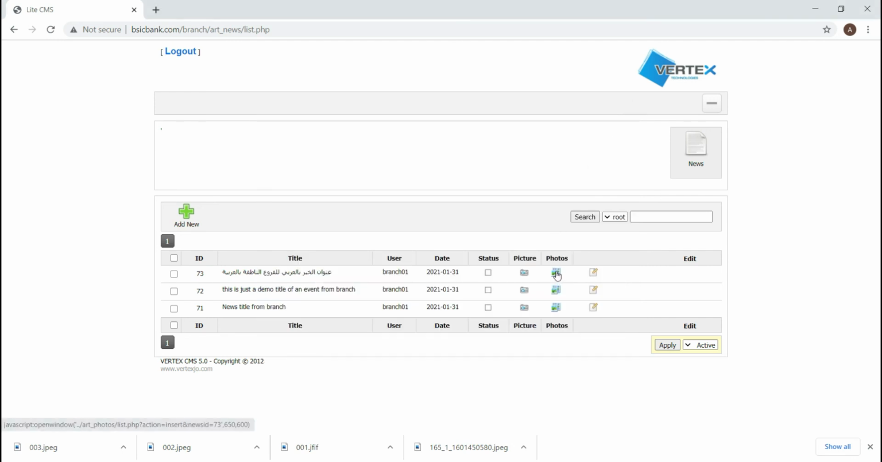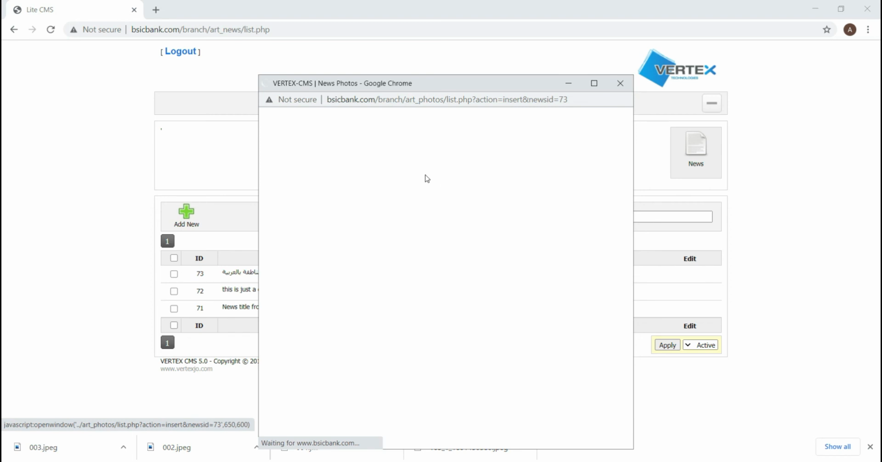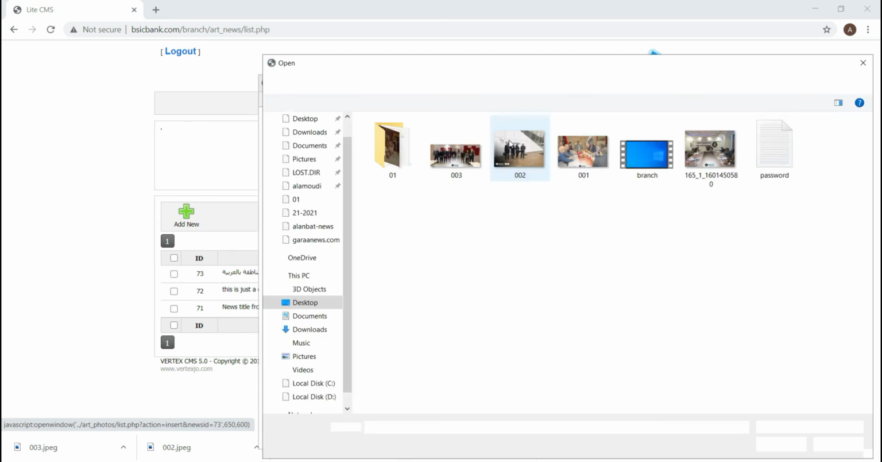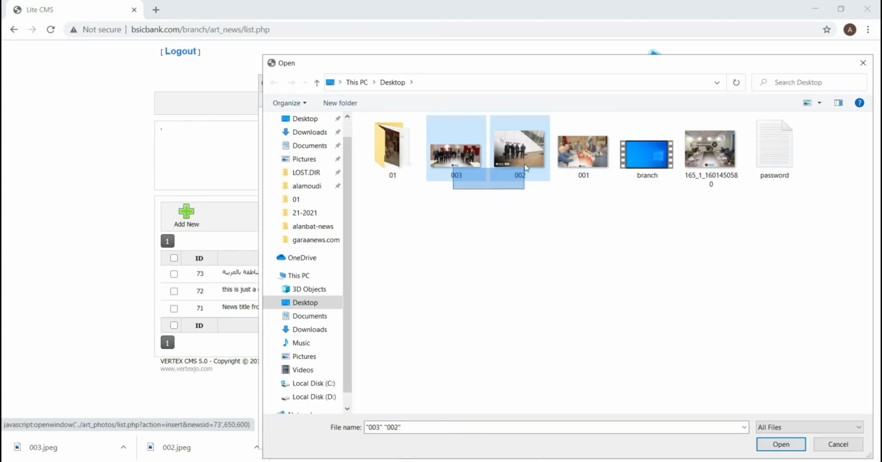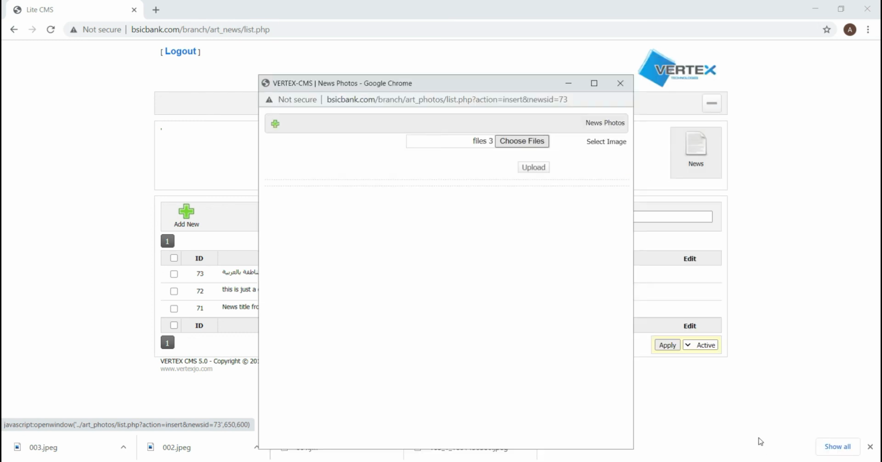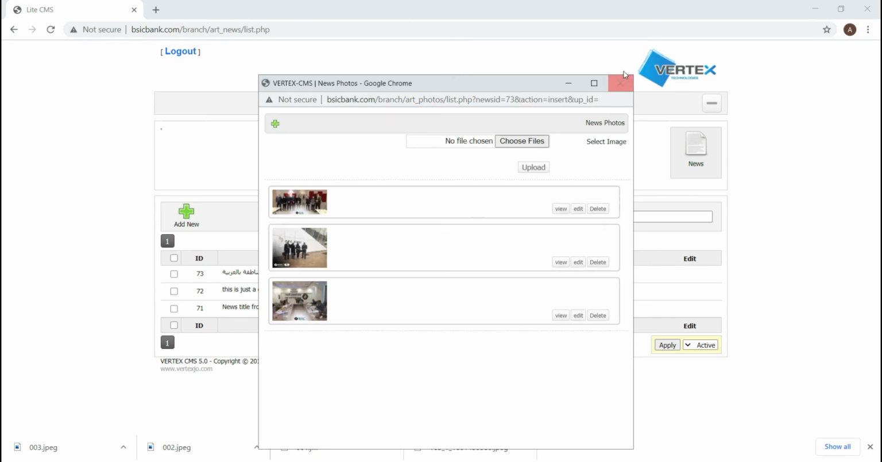Close. If you have an event with multiple photos, more than 2, 3, 4, 5 pictures, select all of these, open and upload. That's it. Thank you.